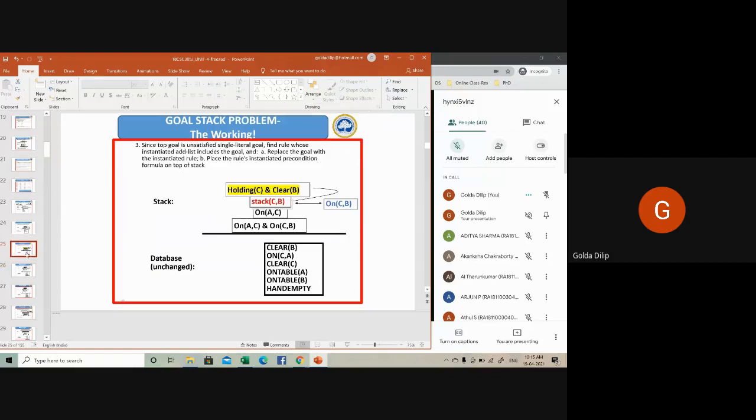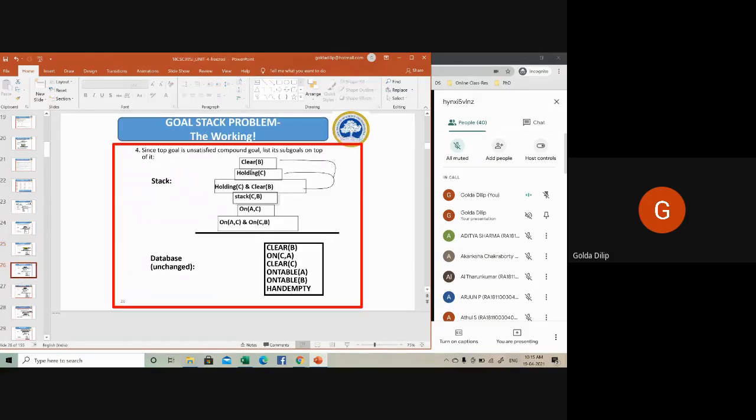Now again, if you see here, holding C and clear B, it is a compound goal. In case I'm having a compound goal, I will have to split it and put it as two sub goals. So in the next step, I'm putting holding C and clear B on top of that, splitting it and putting it as two sub goals. One is holding of C and another one is clear of B.